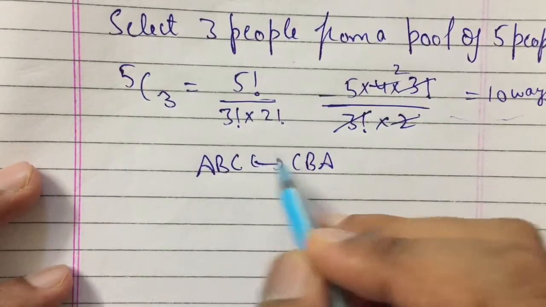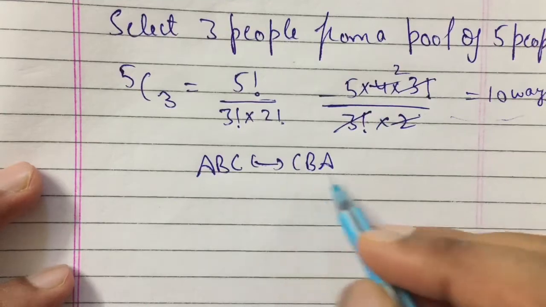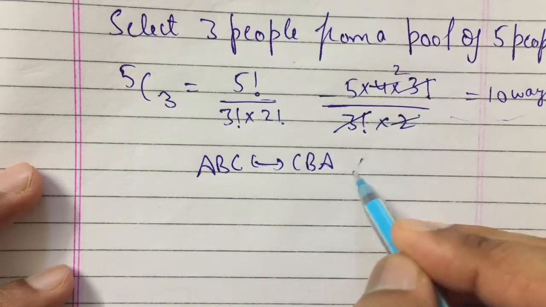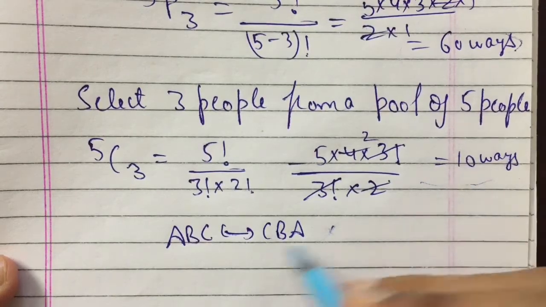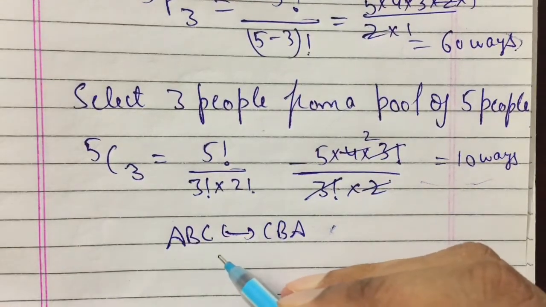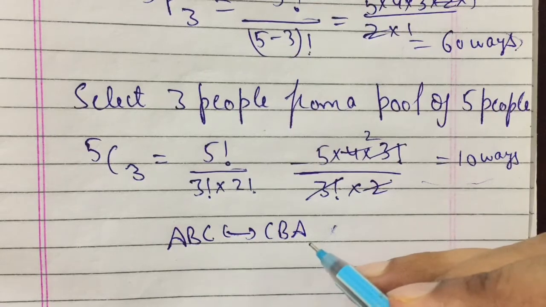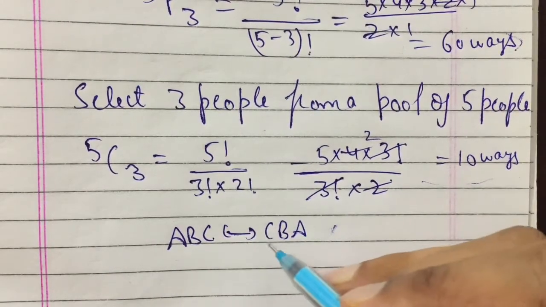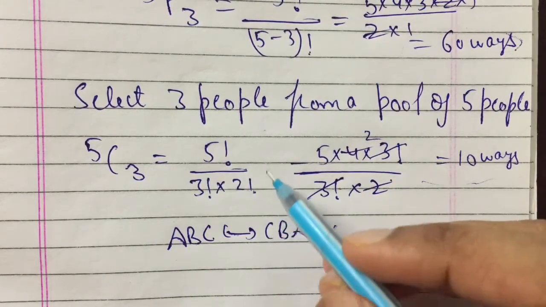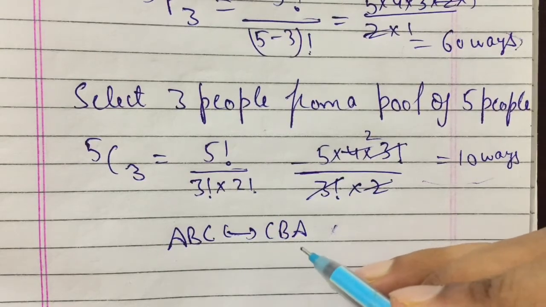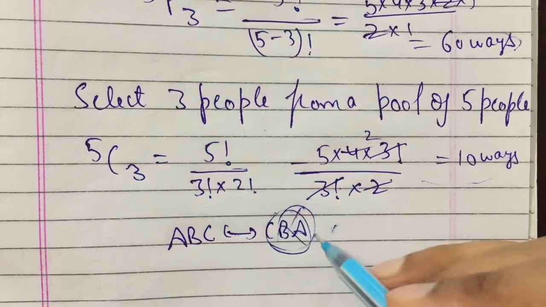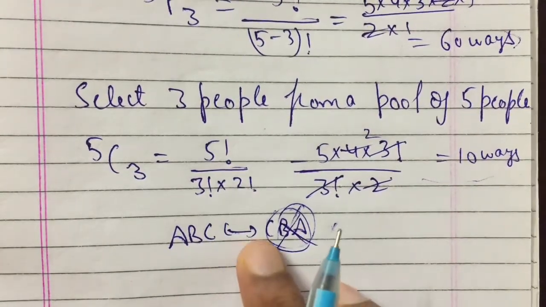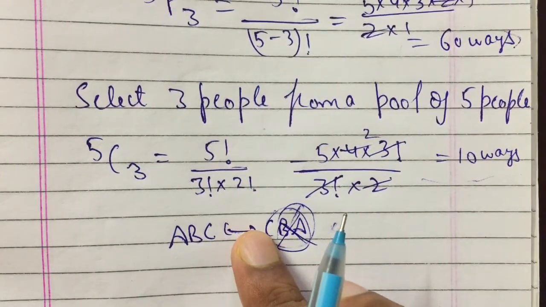We don't count twice in case of combination. So such cases are eliminated. So we have only 10 number of ways, right? If we want to form a word, ABC and CBA are two different words, so we can count it. But if we are selecting a team of people, ABC and CBA mean the same thing, right? So we will not count it twice. So this is the basic difference between permutation and combination.